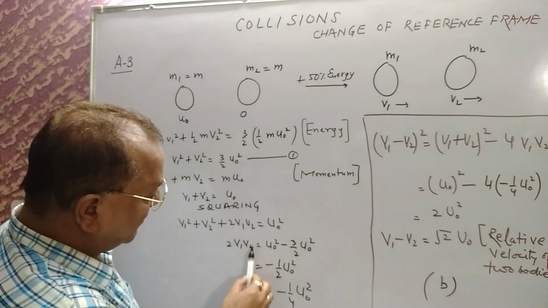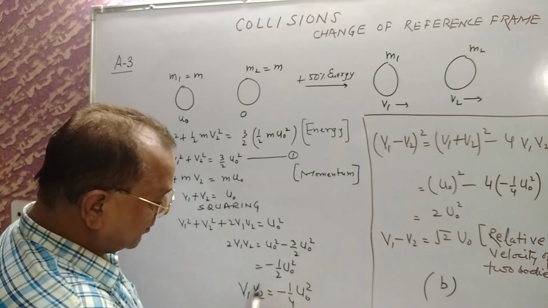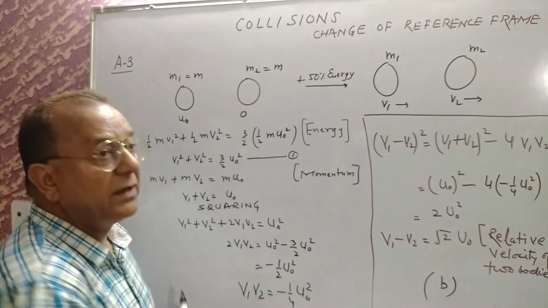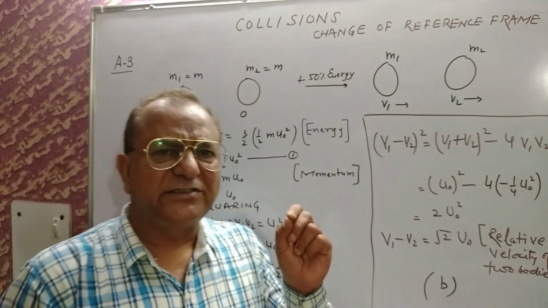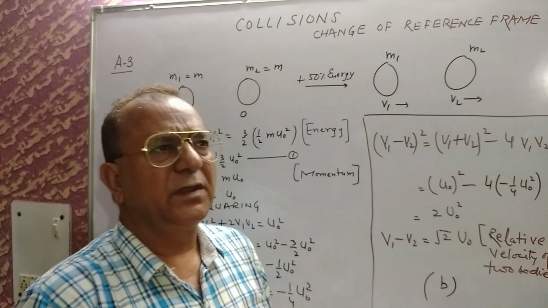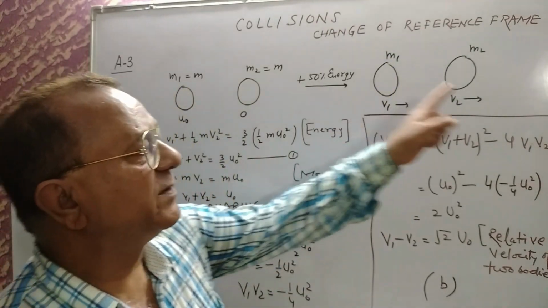The value of 2v1v2 comes out to be minus half u naught square, so v1v2 is equal to minus 1 by 4 u naught square. In this question you are asked just the relative velocity. So that means you have to calculate v1 minus v2.